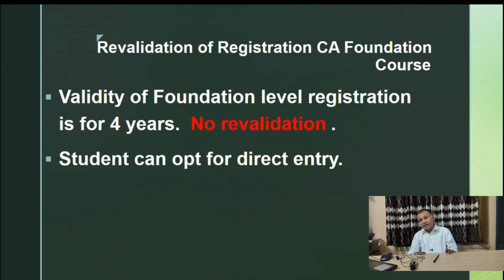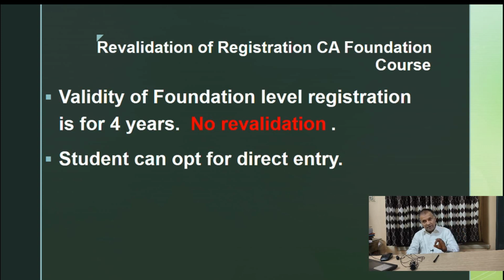Then revalidation of registration of the CA foundation course. The foundation course is for 4 years. Here there is a very big change. You have to pass the foundation within the 4 years and no revalidation.